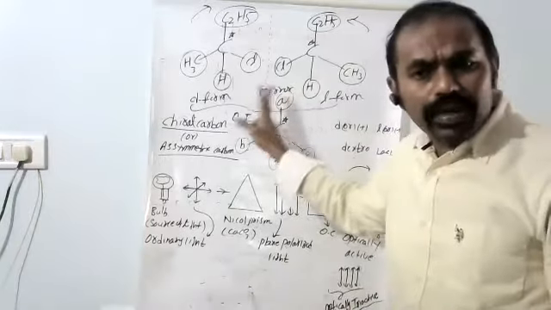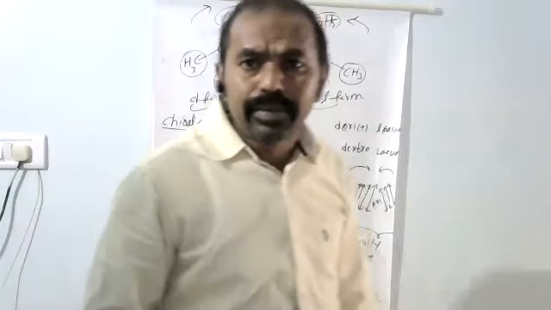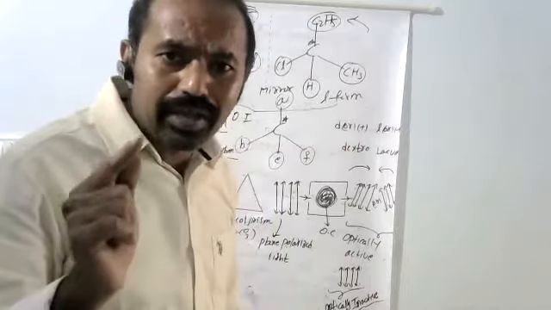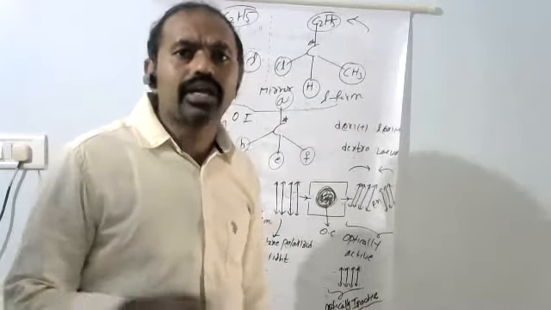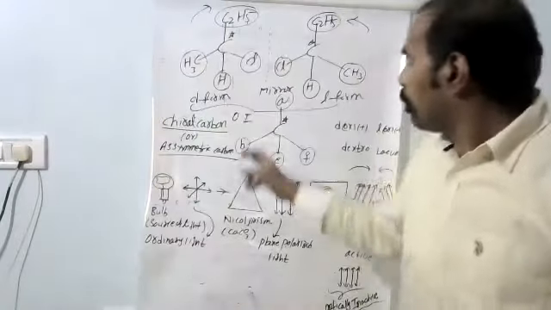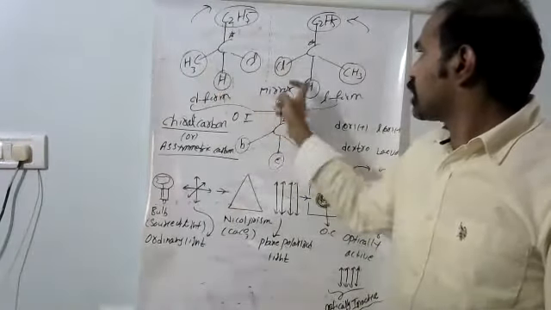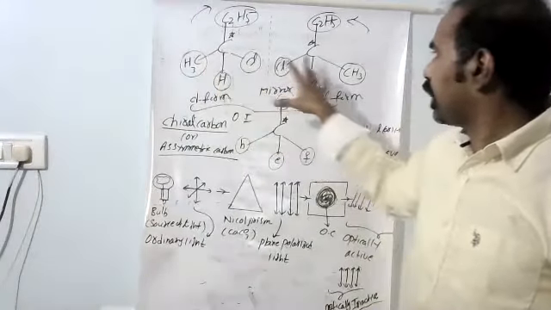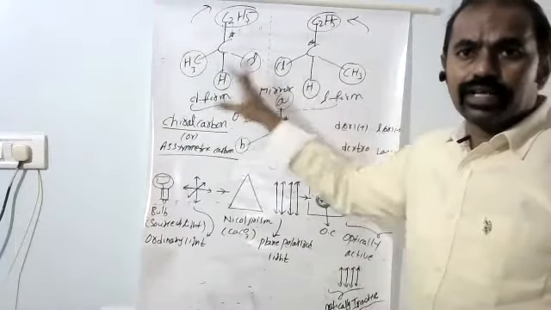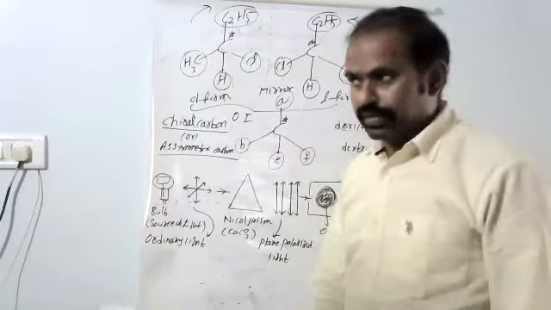These non-superimposable object and mirror images are also called enantiomers. What are enantiomers? A complete object and mirror image are called enantiomers. 100% it is an object and that is its image. That type of relation is called enantiomers.